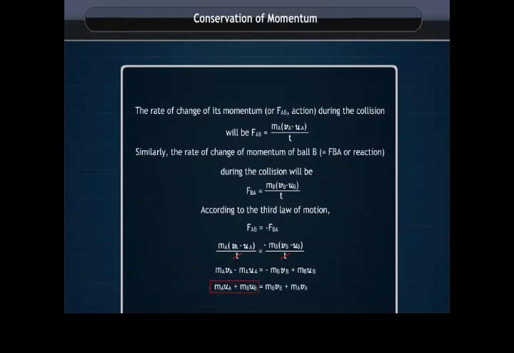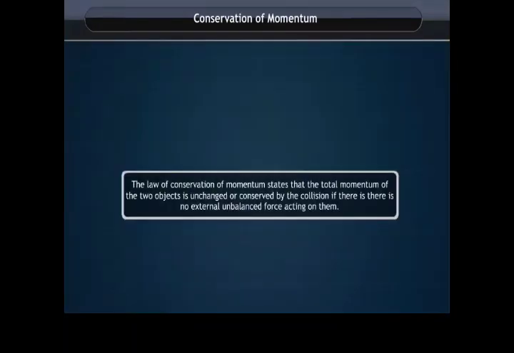Since MAUA + MBUB is the total momentum of the two balls A and B before the collision, and MBVB + MAVA is their total momentum after the collision, we observe that the total momentum of the two balls remains unchanged, or conserved, provided no other external force acts. The law of conservation of momentum states that the total momentum of the two objects is unchanged, or conserved, by the collision if there is no external unbalanced force acting on them.